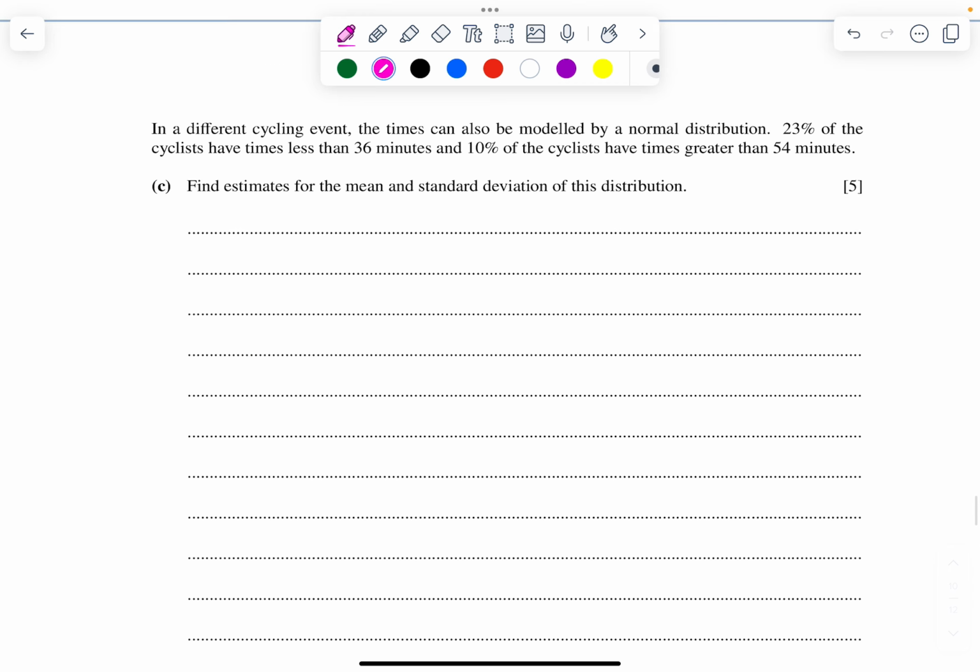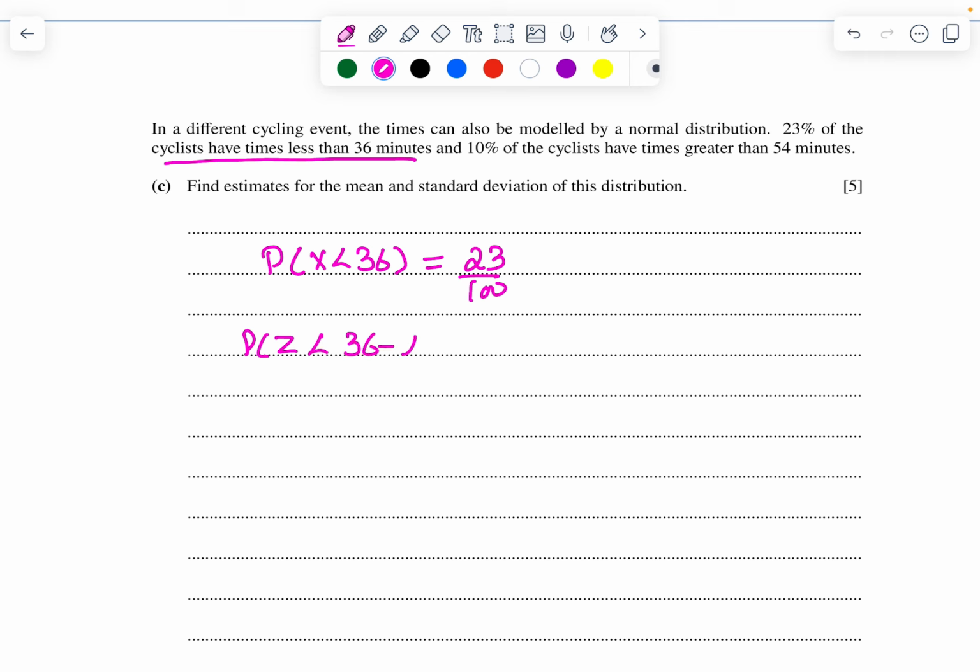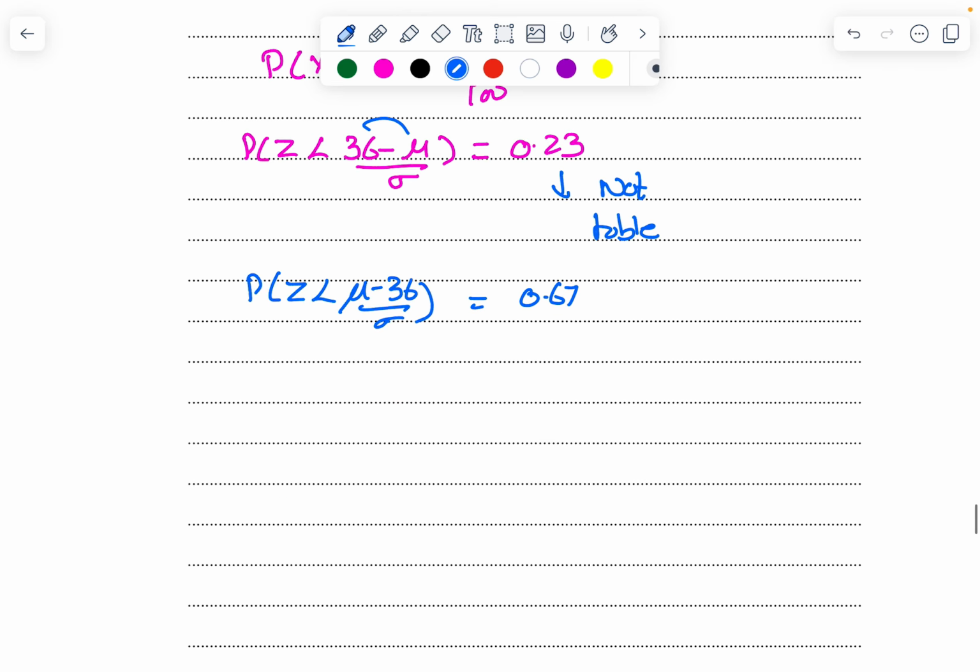In a different cycling event, the times are modeled by a normal distribution. 23% of the cyclists have less than 36 minutes. Probability of x less than 36 equals 23%. So probability of z less than (36 minus mu) by sigma equals 0.23. This value is not there in the table. So what am I going to do? Subtract from 1, 0.61, and swap this. Probability of z less than (mu minus 36) by sigma. So (mu minus 36) by sigma equals 0.739.